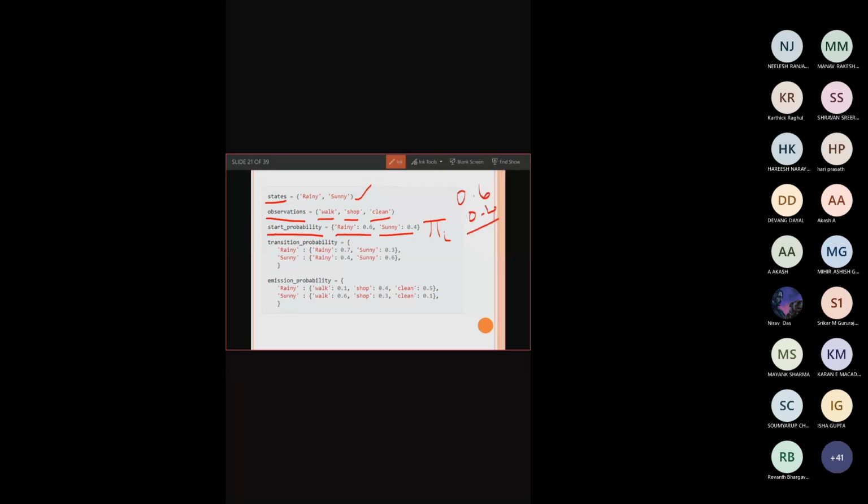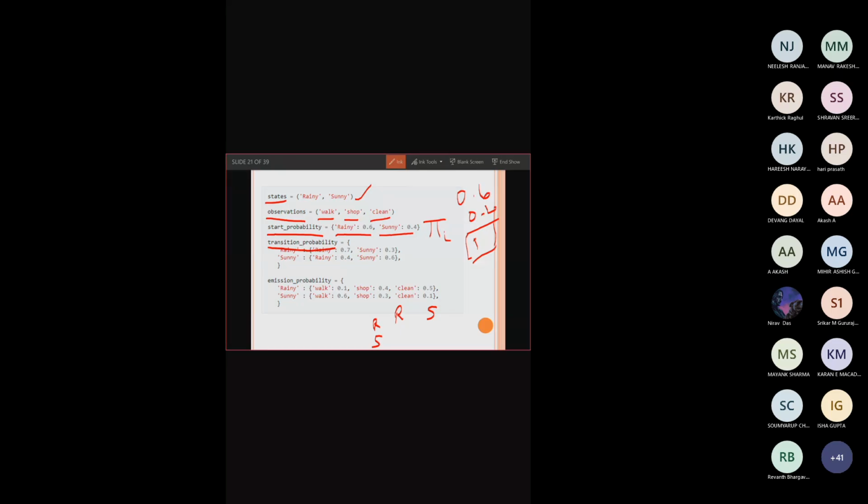Okay, so the total probability will always be 1. Now, what is the transition probability? Transition probability means, based upon the hidden states, what are all the probabilities? It will be given to you. So the transition probability is: if it is a rainy day, what is the probability to be a rainy day?